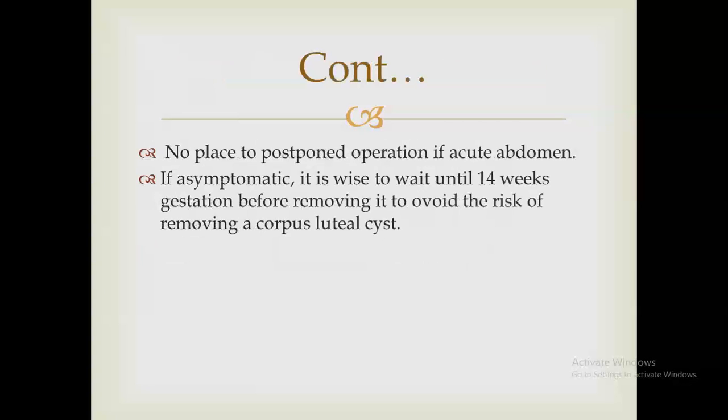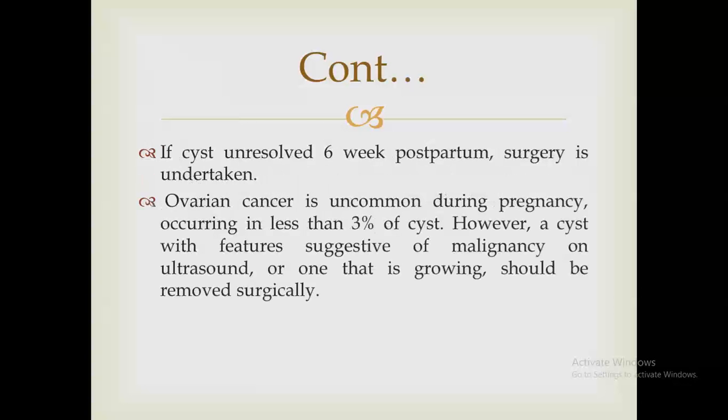There is no place to postpone operation if it is an acute abdomen. If asymptomatic, it is wise to wait until 14 weeks, even up to 16 weeks, before removing it, to avoid the risk of removing a corpus luteal cyst, which is necessary to maintain a pregnancy. If the cyst is unresolved, surgery is undertaken 6 weeks postpartum because there is an increased possibility of complication.